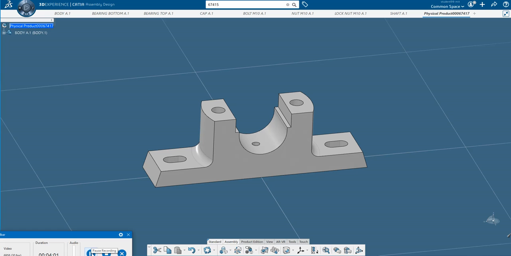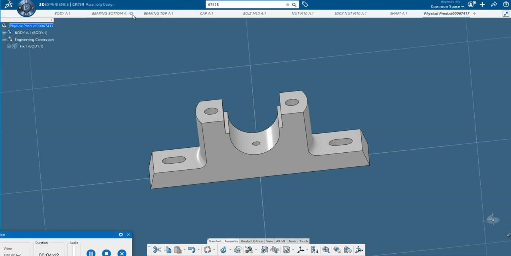Now let me fix this first part in the three-dimensional space. So for that I'll use this engineering connection. So here I will take the fix. So I will fix this body. Okay. Now you can see here I got the engineering connection. Now, but if you see here, it is not updated. So in order to update that, you can use this. So I will update the constraints. So click here. So it will update the constraints.